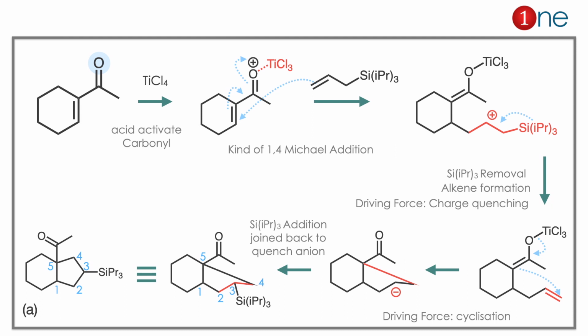Here you have to learn two important things. One is that even acid-catalyzed ketone also undergoes 1,4-Michael addition, because it involves the soft nucleophile. The second thing is cyclization. Cyclization is always more stable than linear. Here cyclization is favored by the charge quenching.